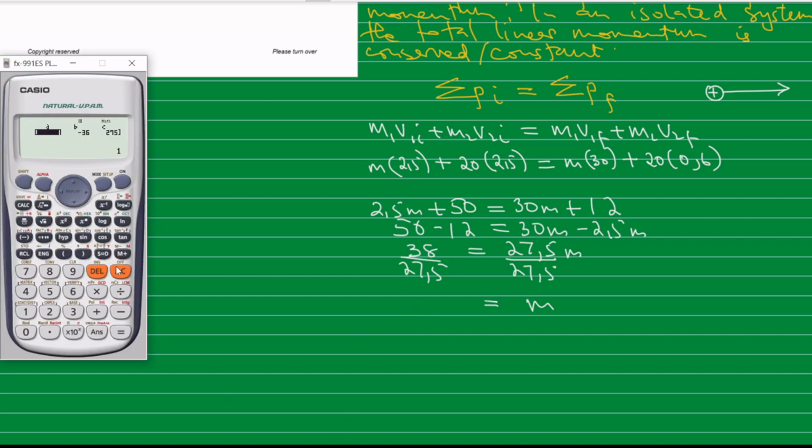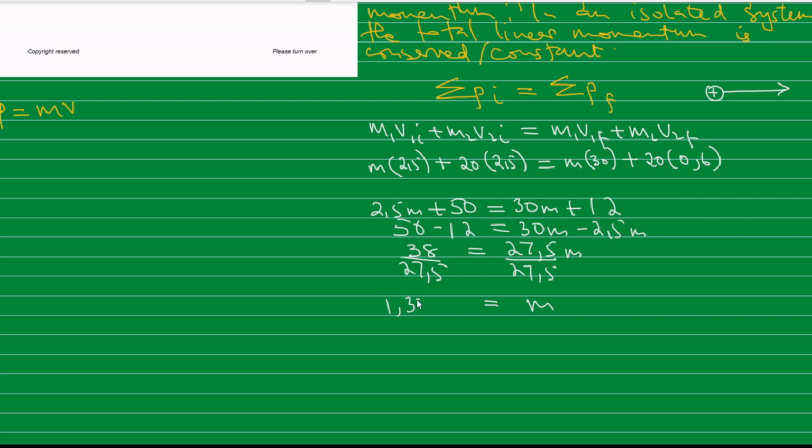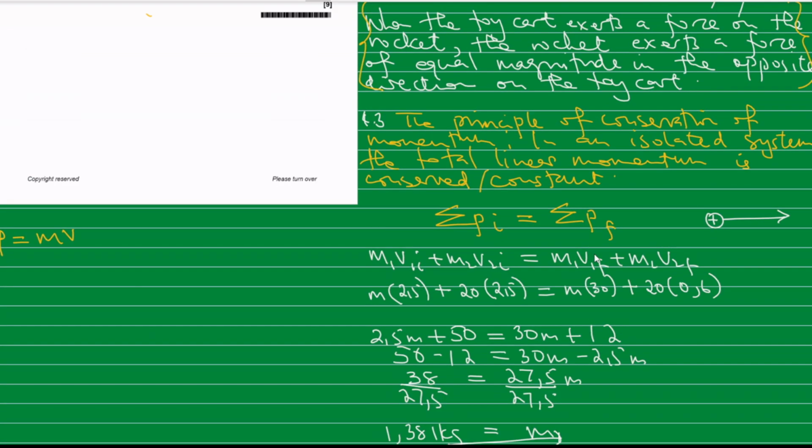Okay, let's clear that one. We're just going to change the mode here. That is 38 divided by 27.5. Our answer will be 1.381. So therefore, the mass of the rocket is 1.381 kg. Okay, that concludes our question.